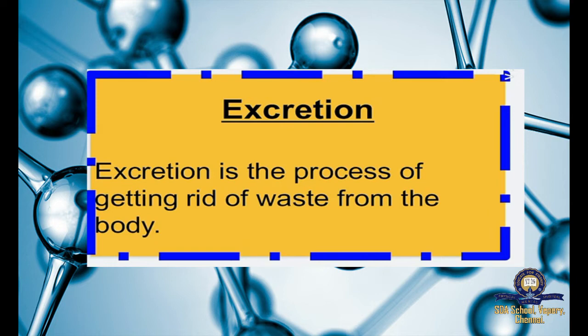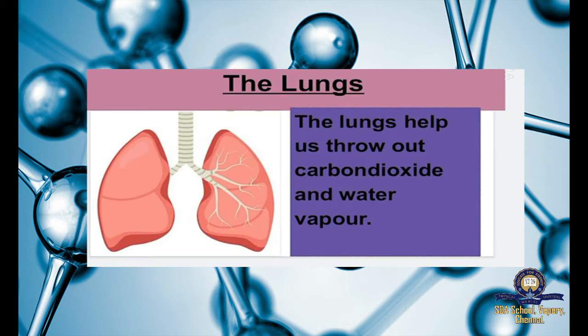The first one is the lungs. This is the picture of the lungs. The lungs help us throw out carbon dioxide and water vapor.